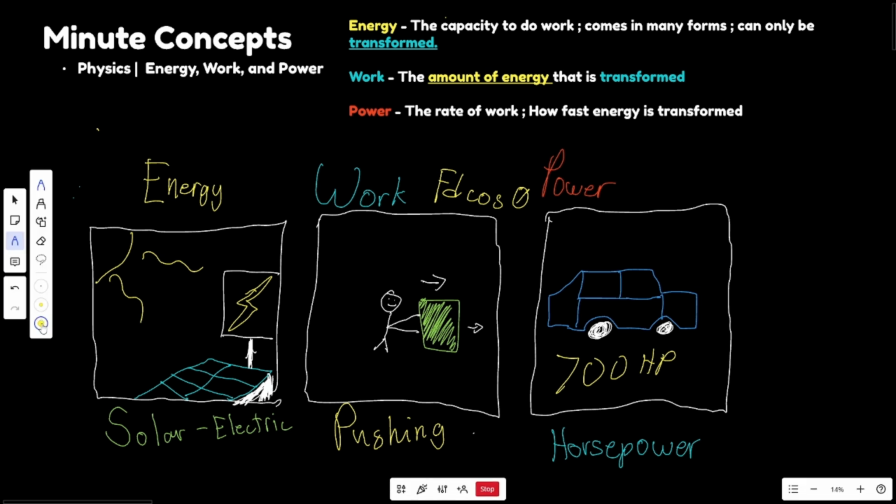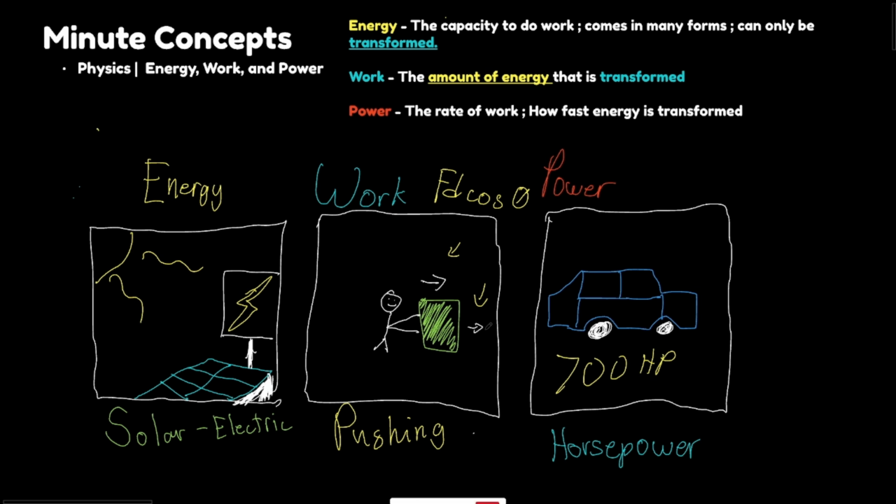So for example, take into account this person pushing this box. This person is pushing it to the right, and the box is also going to the right. That means since they're going in the same direction or they're going in the same plane, in other words, horizontal motion, they actually are doing work.